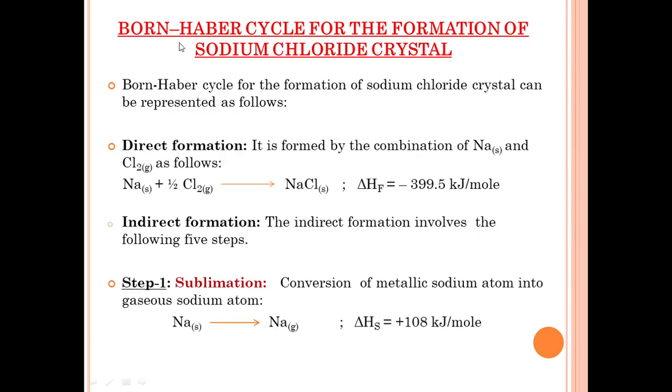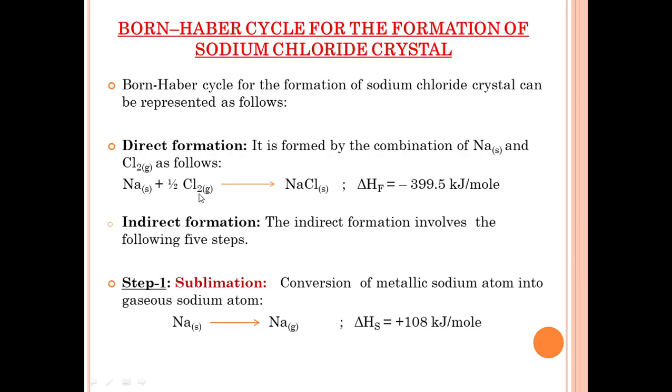Next, a very well-known example, the formation of sodium chloride crystal by the Born-Haber cycle. The Born-Haber cycle for the formation of sodium chloride crystal can be represented as follows. For direct formation, it is formed by the combination of sodium and chlorine.